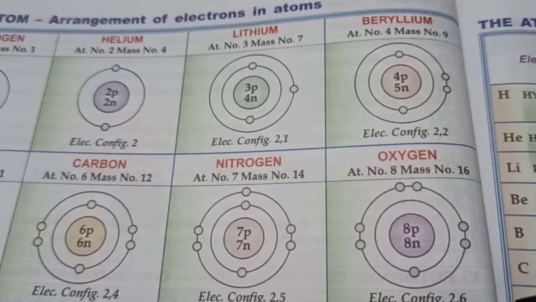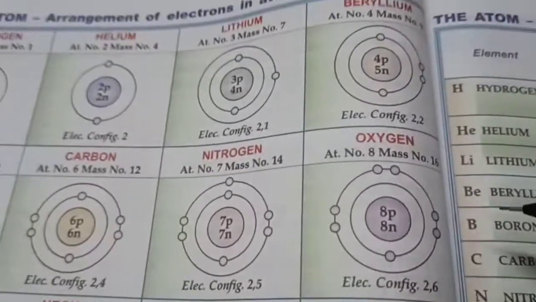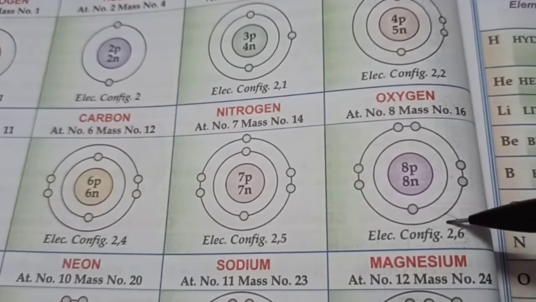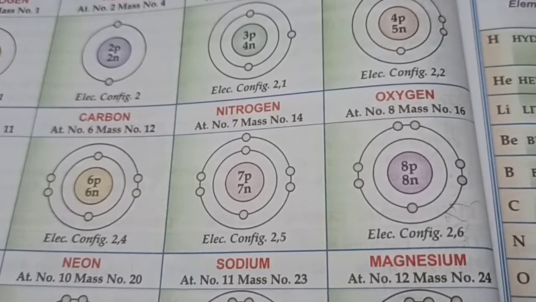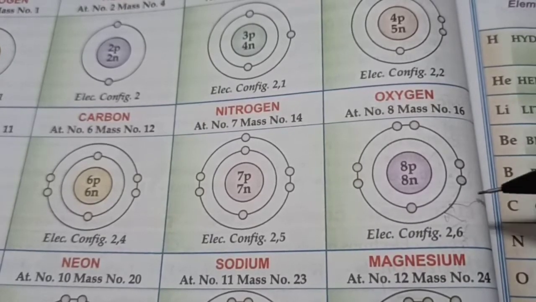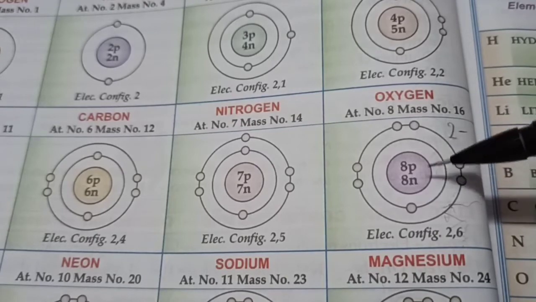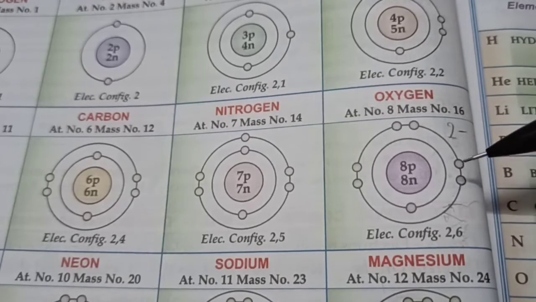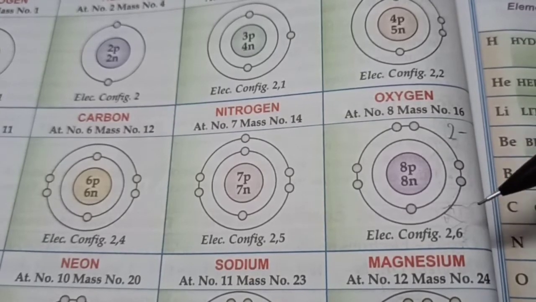Now, oxygen atom has 6 electrons in its last shell, the valence shell, and in order to achieve the stable configuration of the nearest noble gas, which again in this case is neon, it would have to gain 2 electrons or maybe share 2 electrons. Then only it will have the electronic configuration 2,8. But if it gains 2 electrons, then it will become negatively charged, because then it would have 10 electrons and 8 protons only. So more negative charge here. That's why it's a non-metal. And gaining of electrons is called reduction.